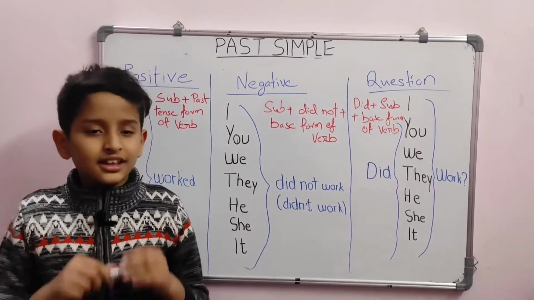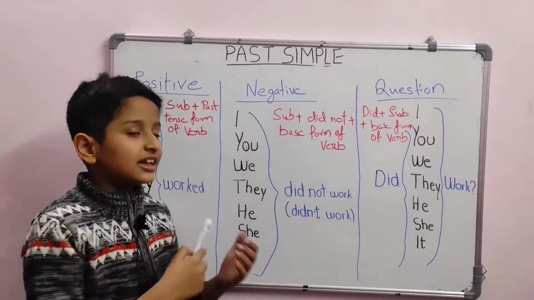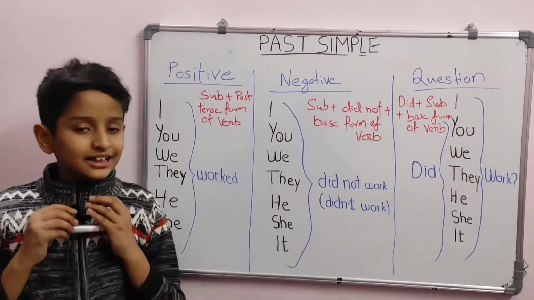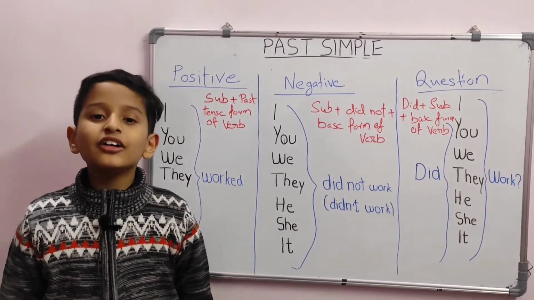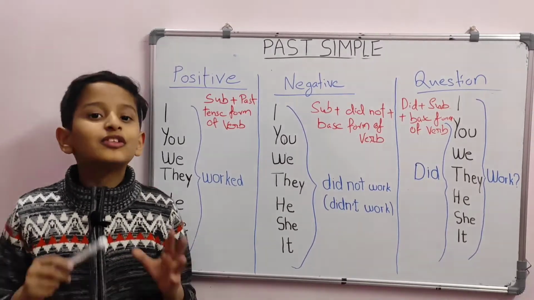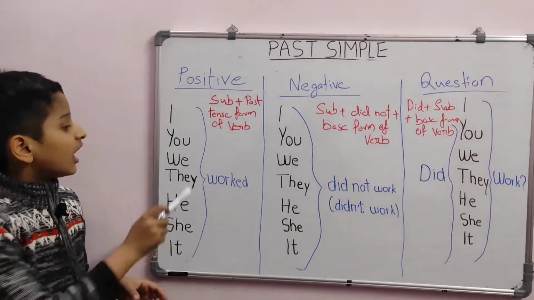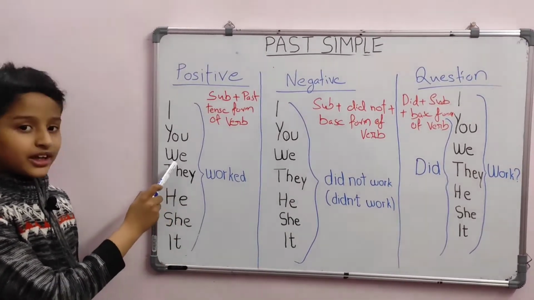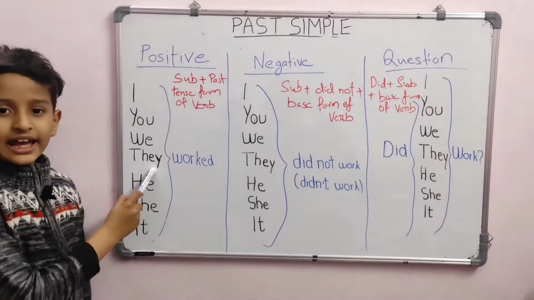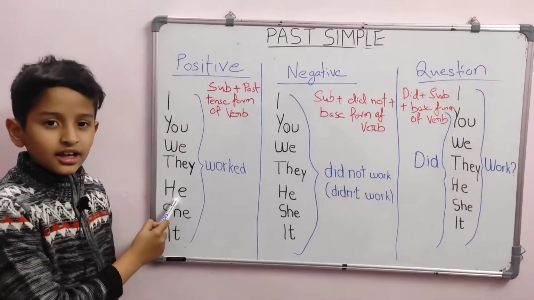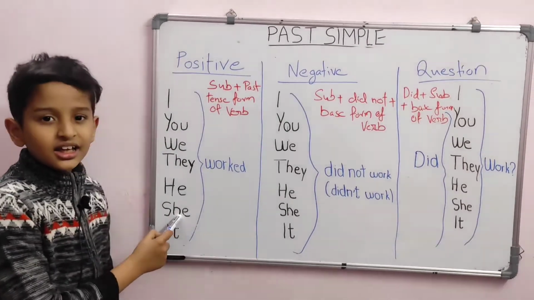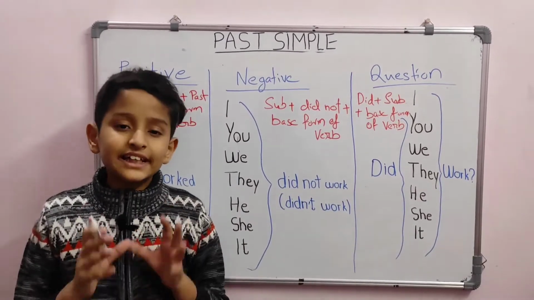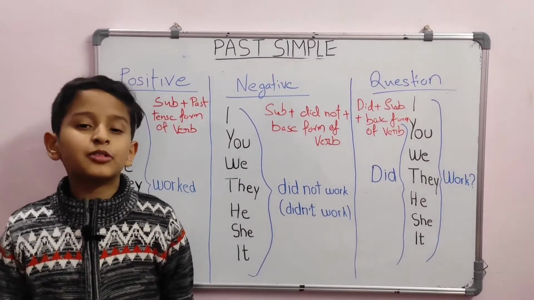So, let us see how to form positive and negative sentences and questions in this tense. Positive sentences are very easy. We have to add the past tense form of the verb after the subject. I worked. You worked. We worked. They worked. He worked. She worked. And it worked.